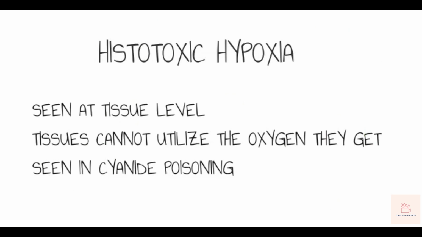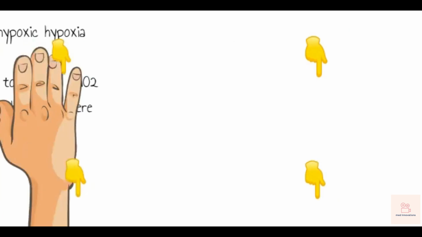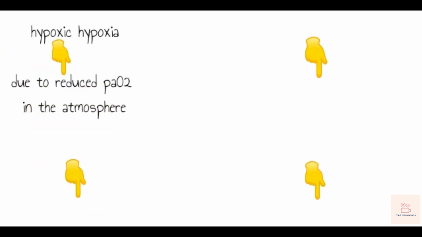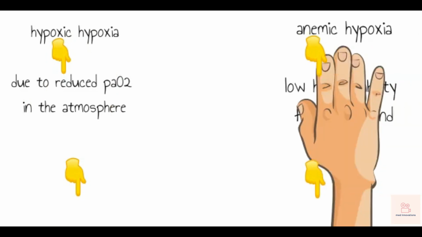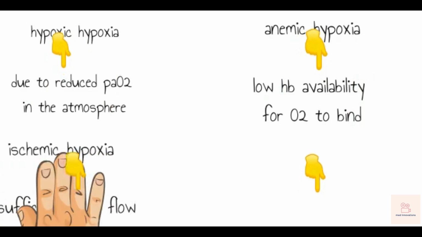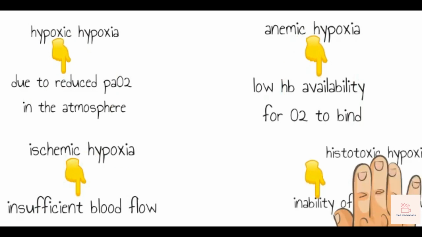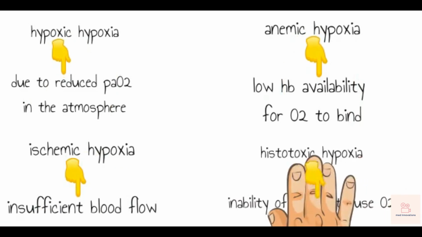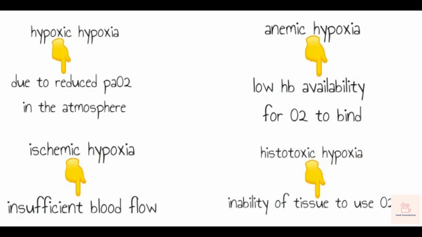Let's summarize the four types of hypoxia. In hypoxic hypoxia, the problem is in the atmospheric oxygen concentration. In anemic hypoxia, the problem is in the availability of hemoglobin or the concentration of hemoglobin in our blood. In ischemic hypoxia, the problem is in the blood flow. That is, there is a problem in the blood flow either due to an obstruction or due to low volume of blood in the body. Whereas in histotoxic hypoxia, the problem is at the tissue level. Everything else is fine, and the tissues, even though they get the oxygen, cannot utilize it properly.